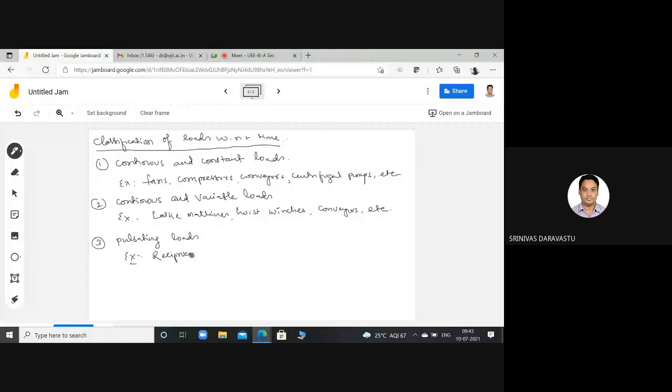Examples: reciprocating pumps, crankshaft, frame saws, etc. Okay, and next one is impact loads.